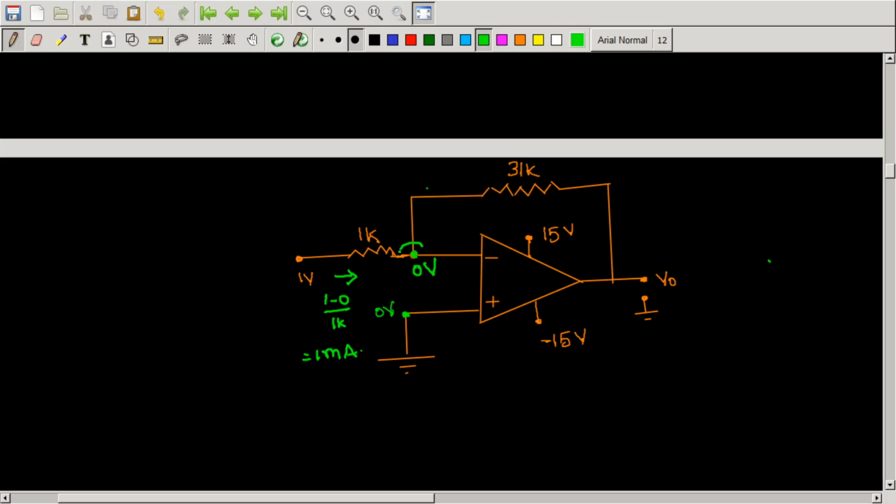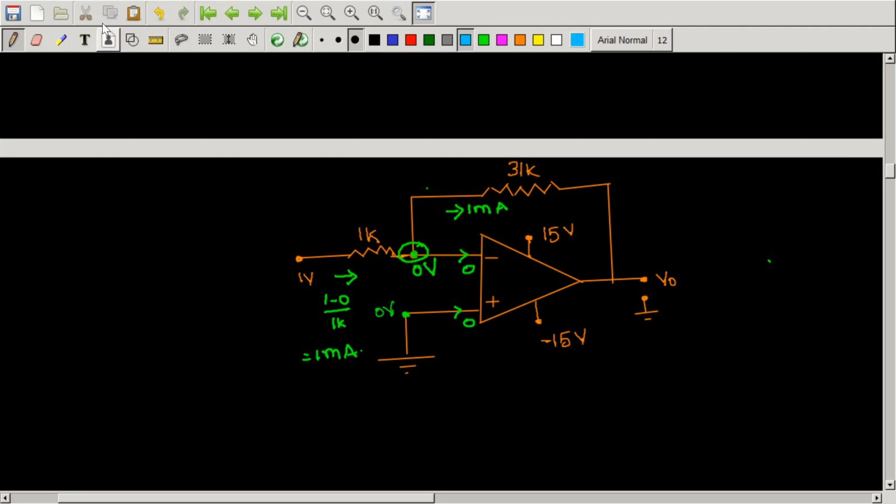So if you apply KCL at this node, remember one thing: the currents flowing in these terminals will be 0, because the input resistance of the op amp is infinite, as the op amp is ideal. You should not bother about whether the feedback is negative, positive, or open loop. If the input resistance is infinite, the input terminals will not draw current at all. Now since this current is 0, this entire 1 milliampere current should be flowing in this branch.